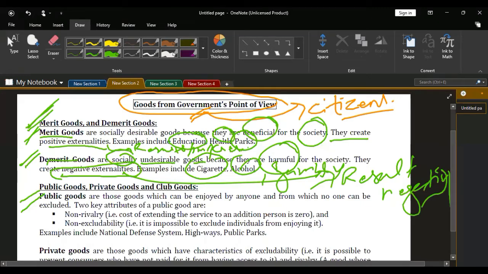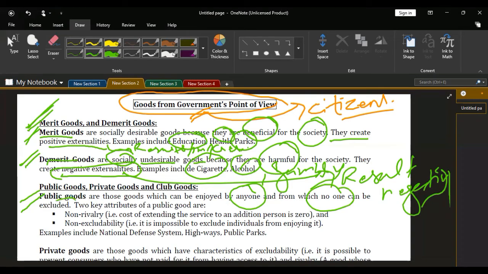So let's study. These are goods which can be enjoyed by anyone. Anyone who intends to use these goods has the ability, the facility and easy access to them and can utilize as much as they can, and from which no one can be excluded. No one is deprived of these goods. The two key attributes, or characteristics, of public goods are non-rivalry, which means that no one is against them.